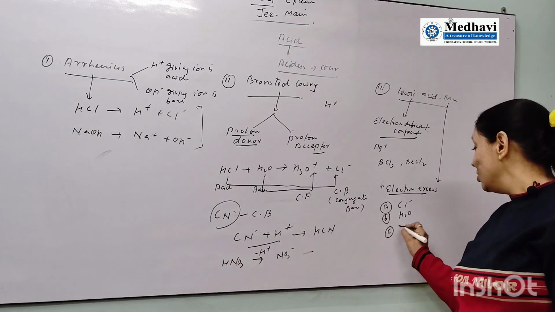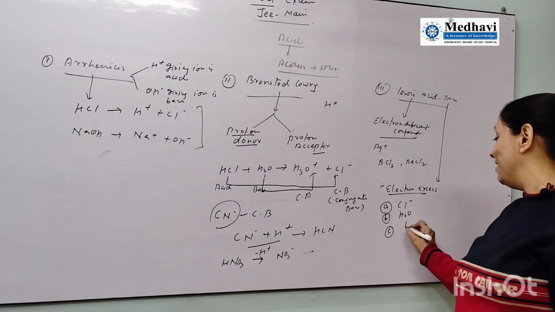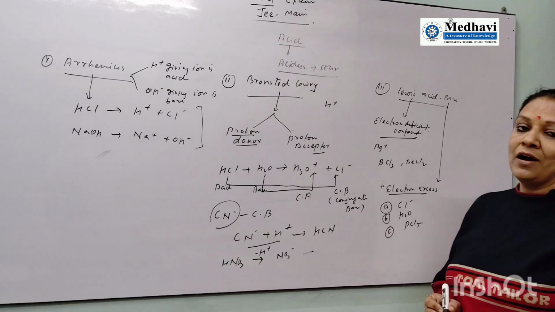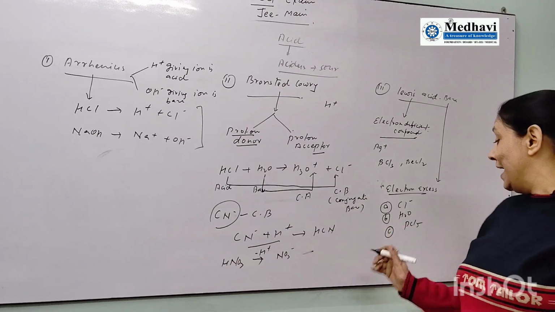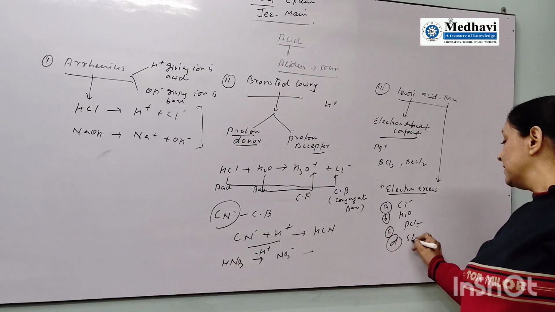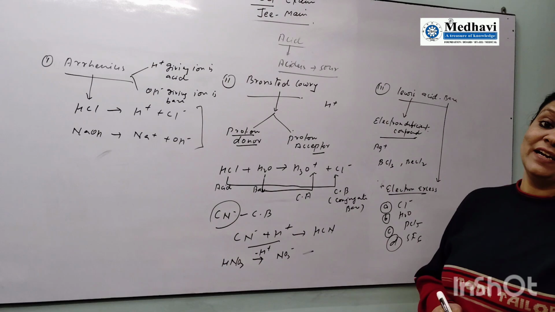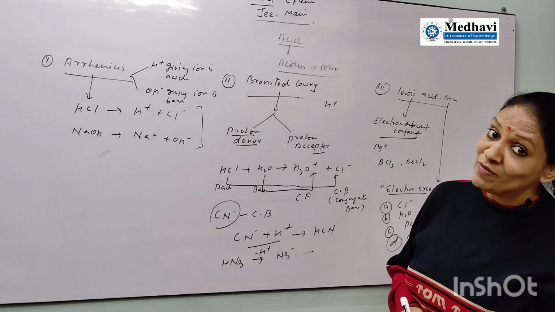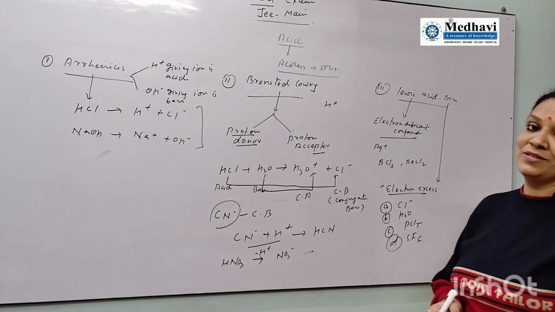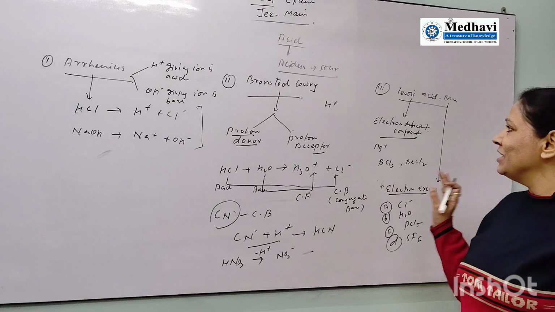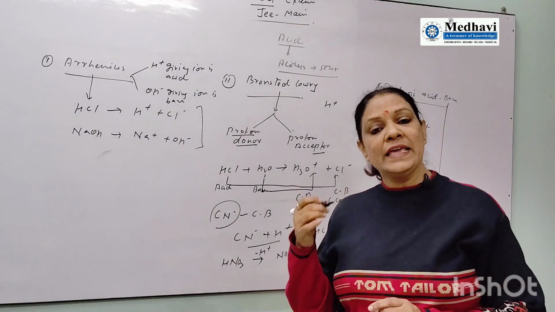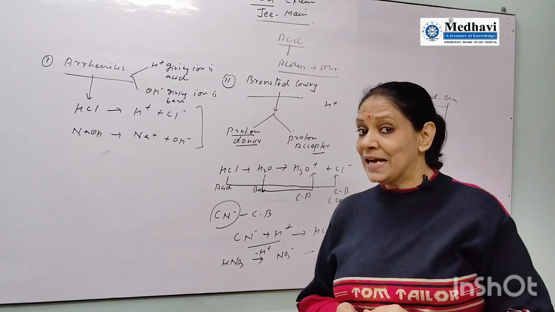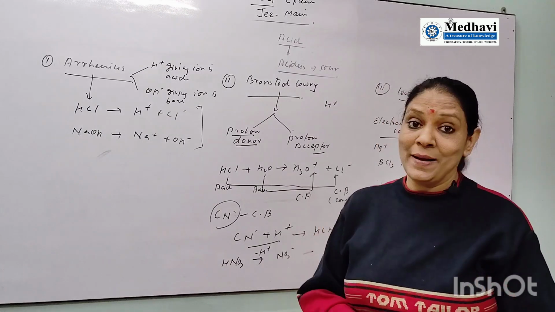And the third is superoctet compounds, like PCl5. 8 electrons are required to become stable, but it has 10 electrons. SF6 has 12 electrons, while 8 are required to become stable. All this information, the chapter on acid base salt, I gave in my previous video, that was for the base part.